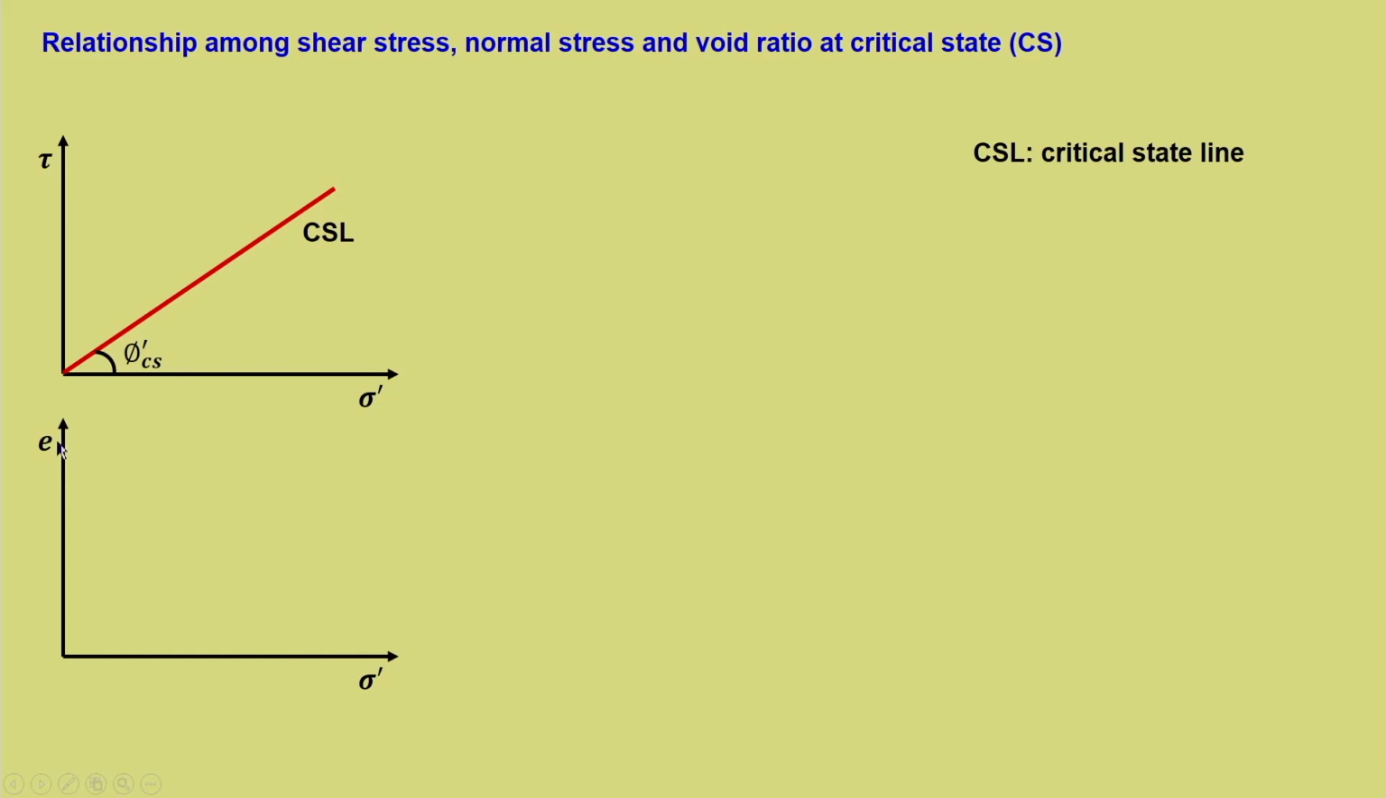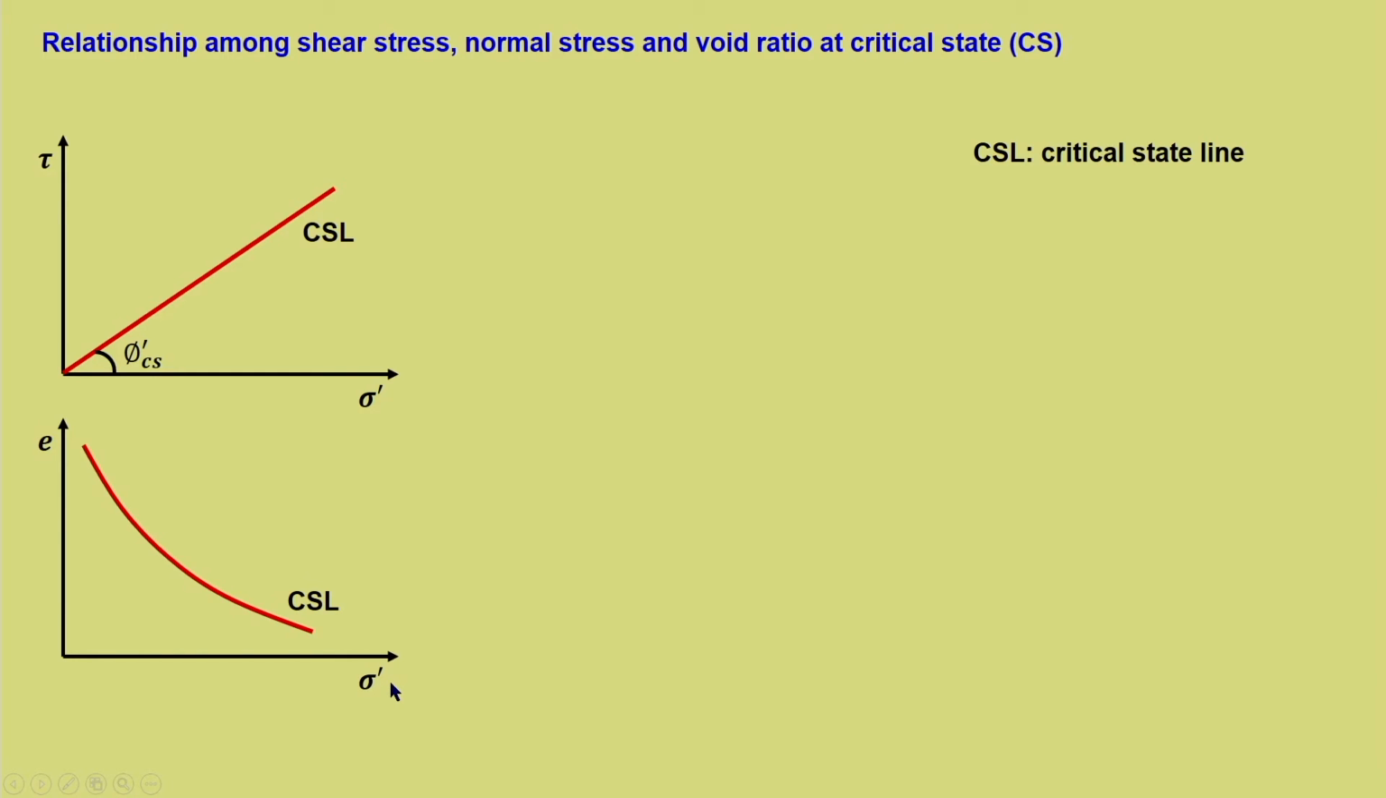Then the other response is e versus sigma dash. You can see that sigma dash, the effective normal stress, remains common for both figures. e represents the volume change. So, in e versus sigma dash, we can plot a line wherein the locus denotes all the failure states, the e and sigma dash corresponding to the critical state. That line is the critical state line in e versus sigma dash.